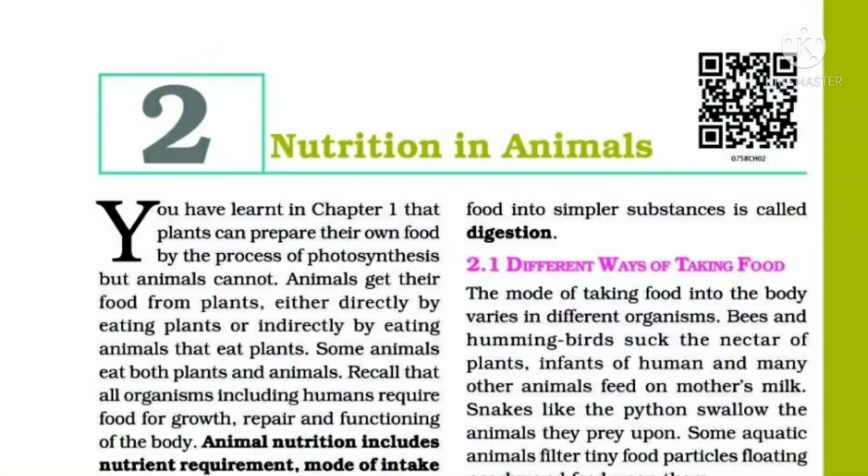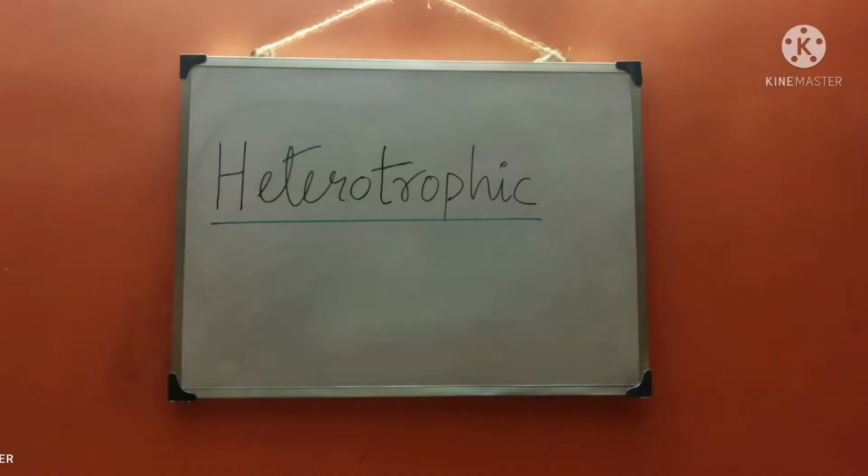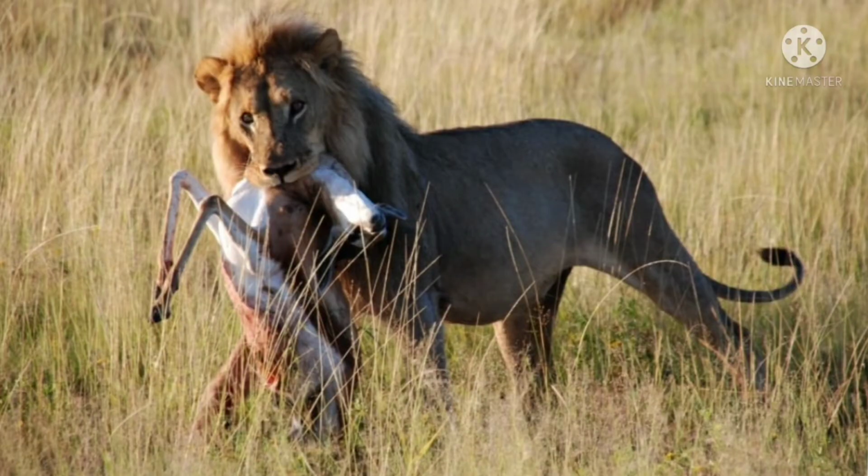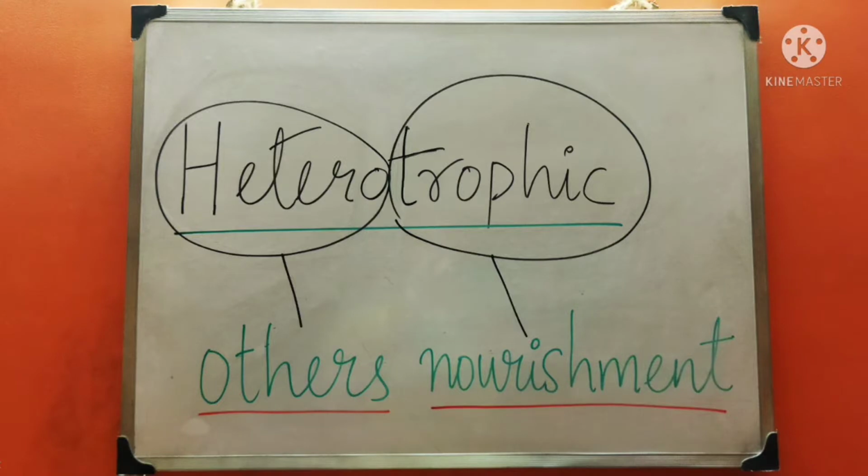Today we would have a recap on the chapter Nutrition in Animals. Animals follow heterotrophic mode of nutrition, that is, they directly or indirectly depend on others for their own food. Hetero means others and trophos means nourishment. So they get their nourishment from others.